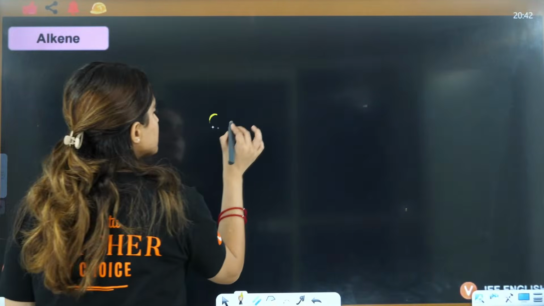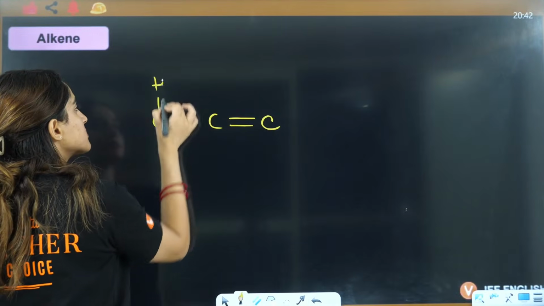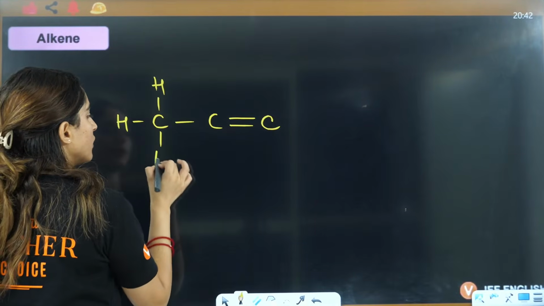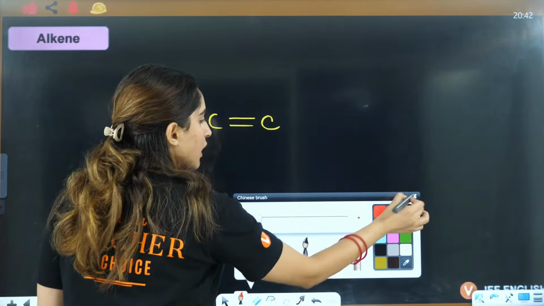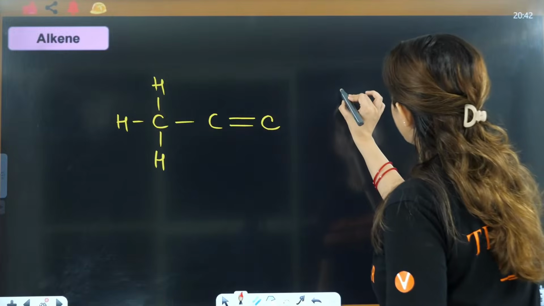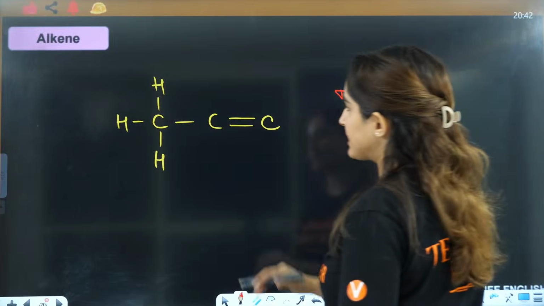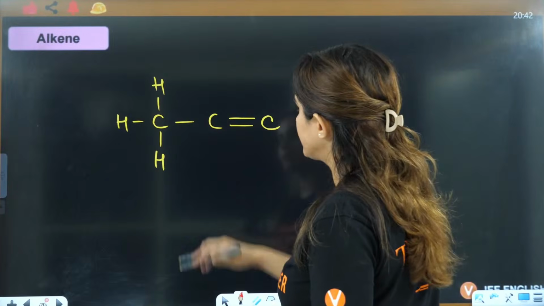So alkene is, this is the main group that you have. This is carbon, this is CH. Now its diagram is quite complicated, so let's just directly remember this sigma, right? What will happen here?